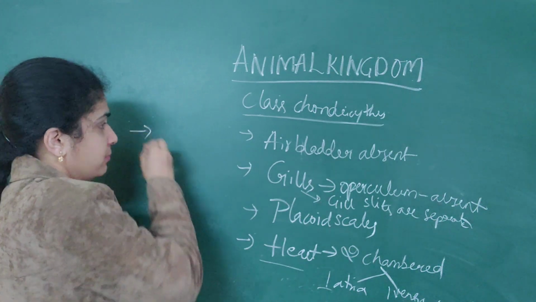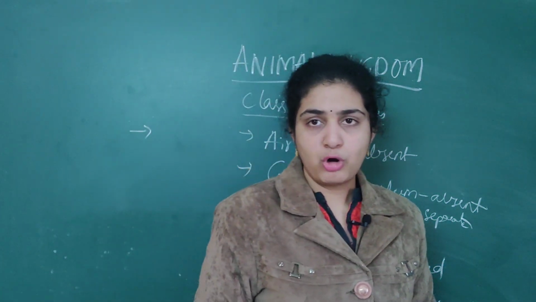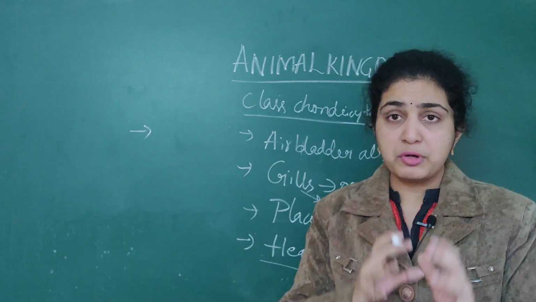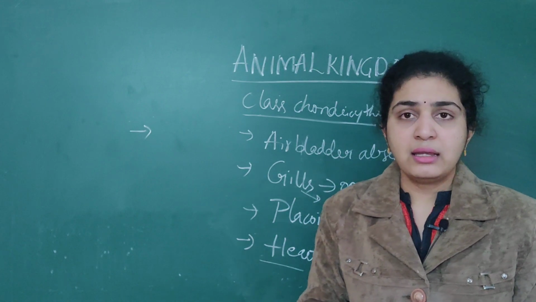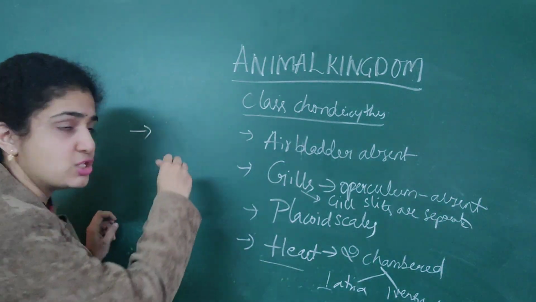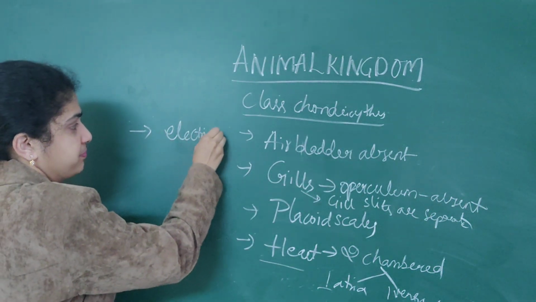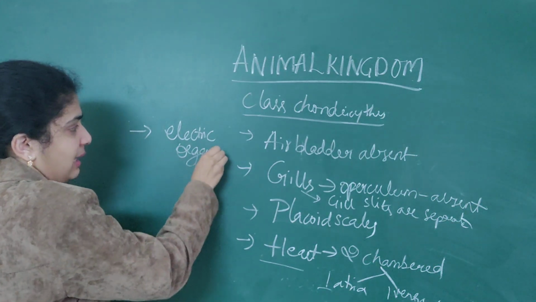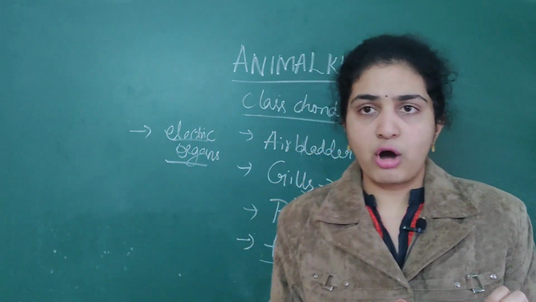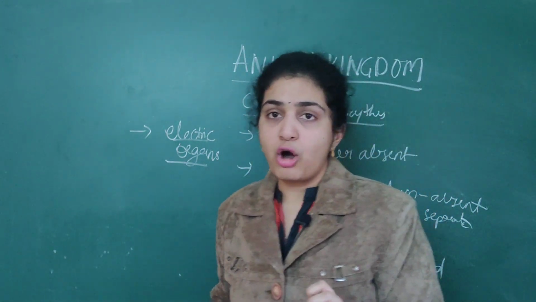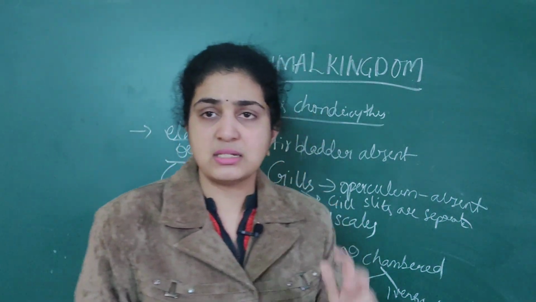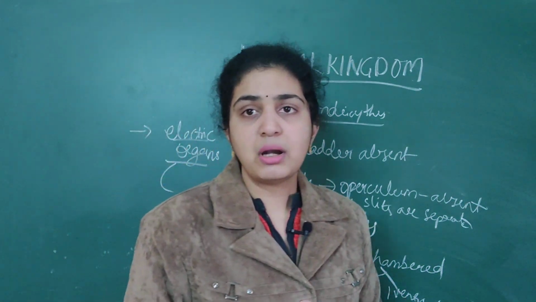Then later, another important point associated with this class Chondrichthyes, an important NEET question that they ask in alternate years: electric organs are present in them. Electric organs are present in this class, and that is the torpedo. Only in one organism are these electric organs present. What is the organism? It is nothing but the torpedo.